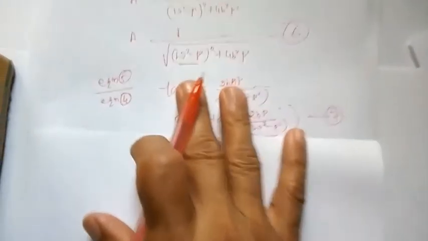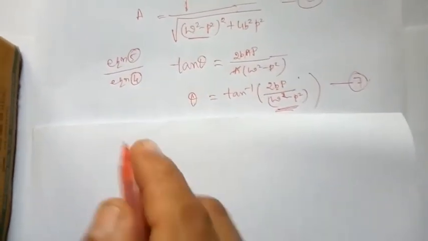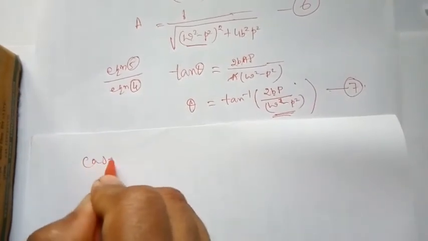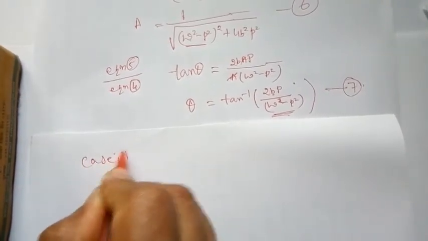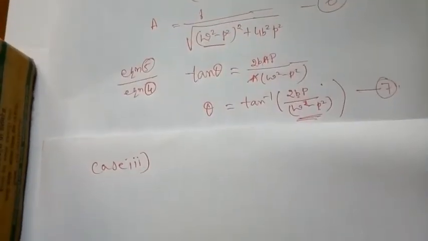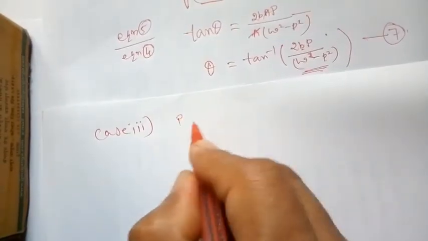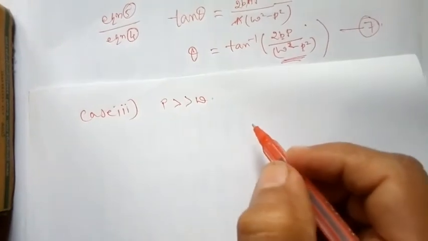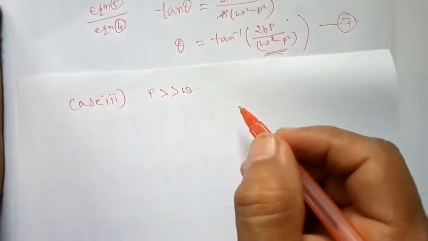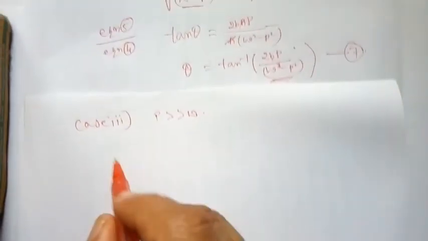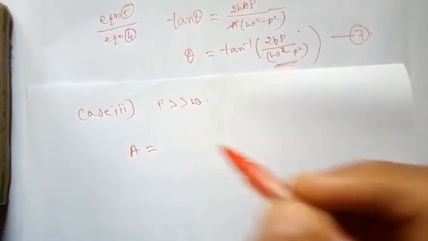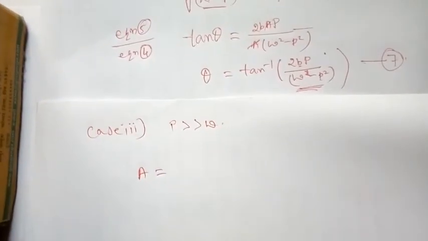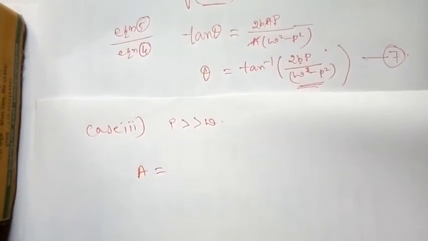Case 3, p is much greater than omega. Applied frequency is much greater than natural frequency of the body. What happens to the amplitude?